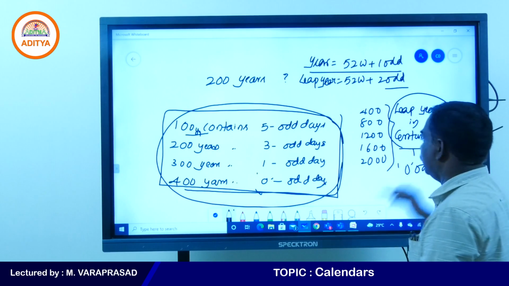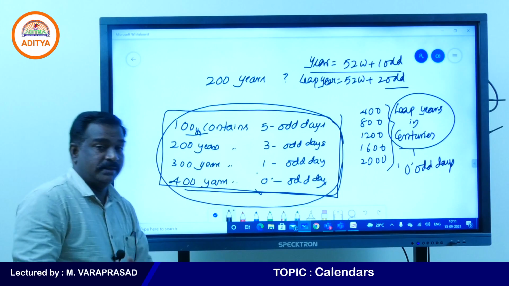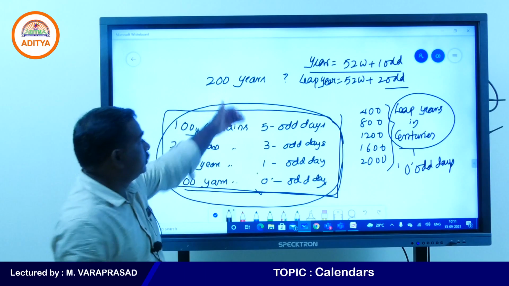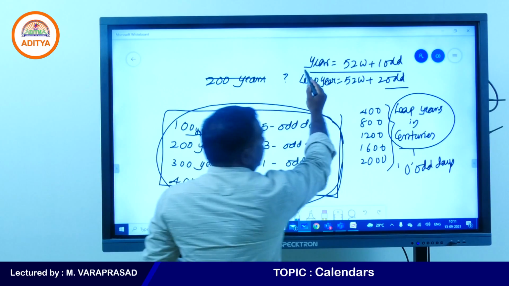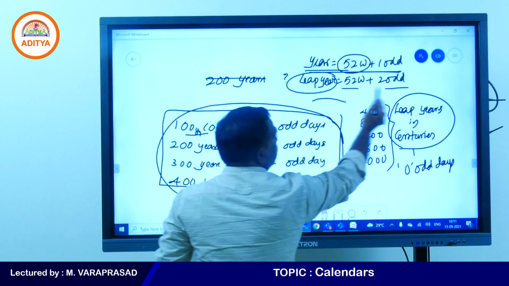We learnt this concept in the previous classes. A year contains 52 weeks plus 1 odd day. A leap year contains 52 weeks plus 2 odd days.